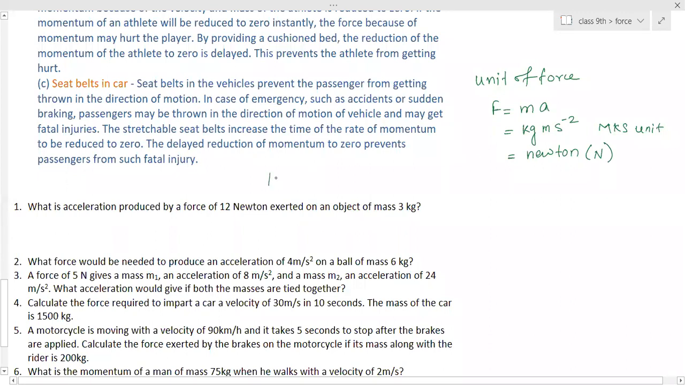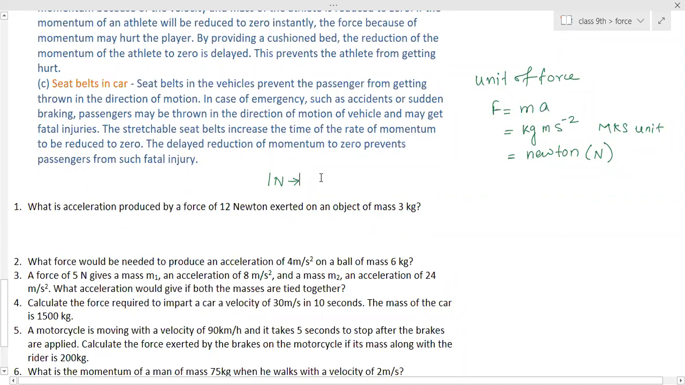Now you have to define 1 Newton. How will you define 1 Newton? The definition of 1 Newton is important. The force required to move a body of mass 1 kg is called a Newton. It is directly m into a. The force will be 1 when mass is 1 and acceleration is 1. So when a 1 kg object is accelerated by 1 meter per second square, then the force applied is said to be 1 Newton.